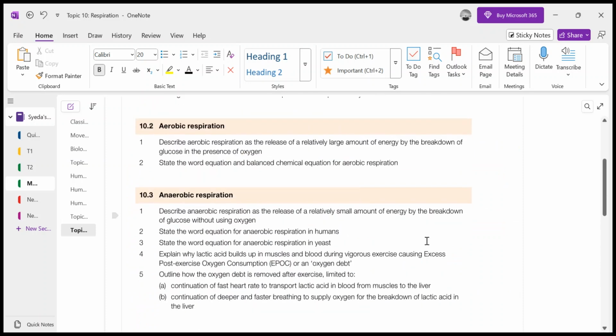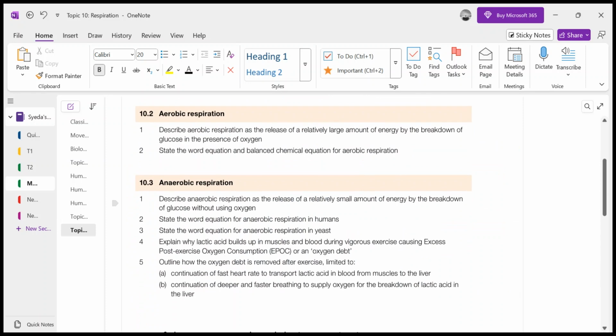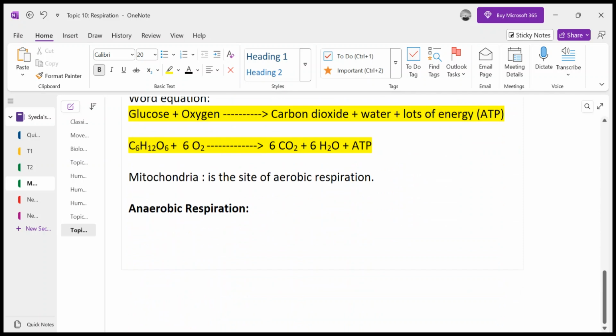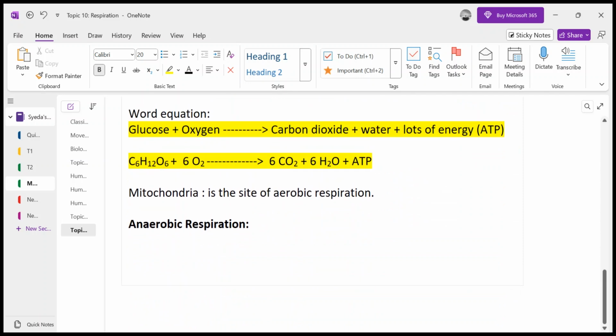They are saying that only the word equations you need to remember, right? There is no need of chemical equation, but chemical equation is only needed for aerobic respiration that we have discussed, right? So I will be discussing the word equations for anaerobic respiration, but in order to make you understand why there is less amount of energy release in anaerobic respiration, I'll be discussing the chemical equation as well, right?